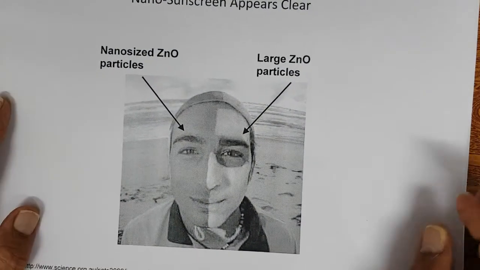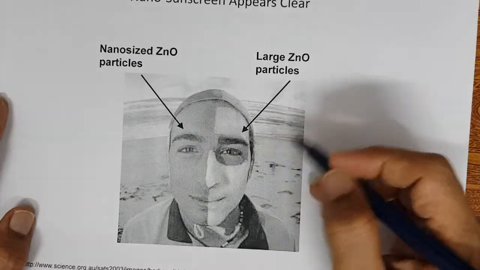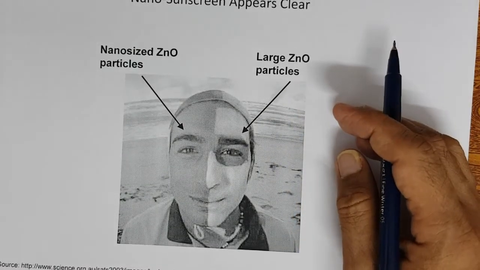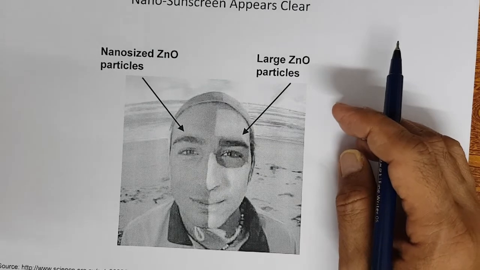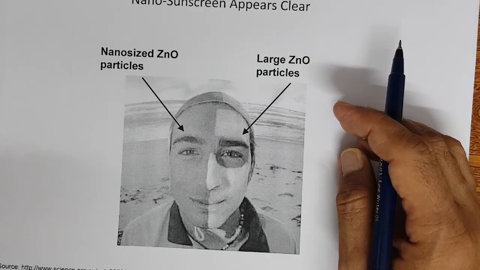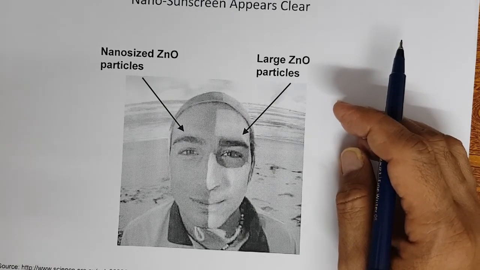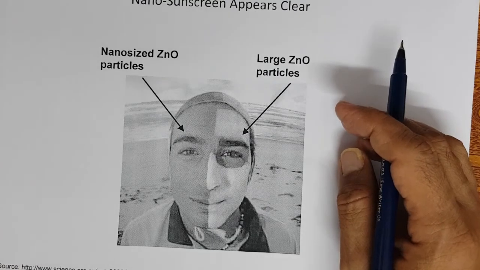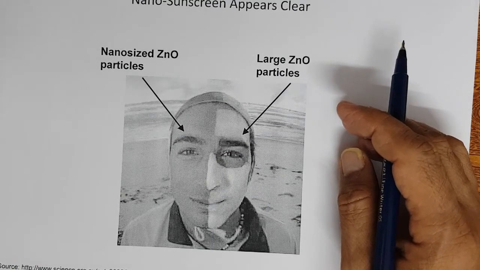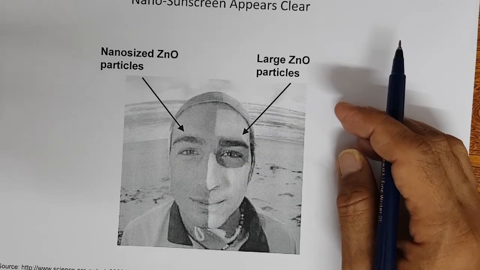So this is inorganic sunscreen, zinc oxide. Zinc oxide comes in various particle sizes. At a nanoparticle size, mostly 50 to 100 nanometers, the effectiveness increases. Rather than a wide range of particle sizes, uniform particle size zinc oxide and titanium dioxide gives very good protection.